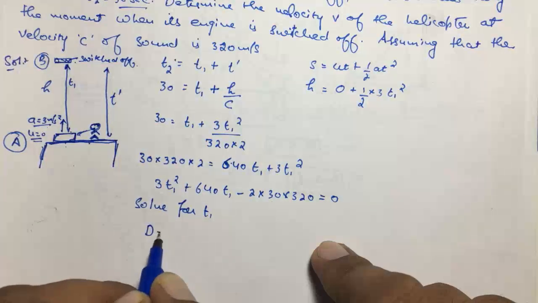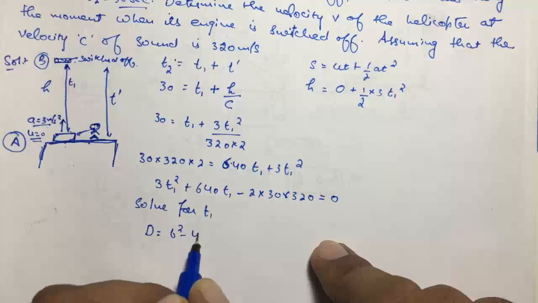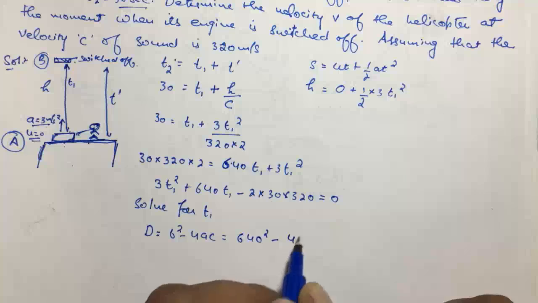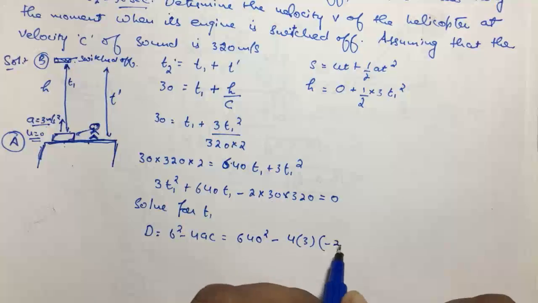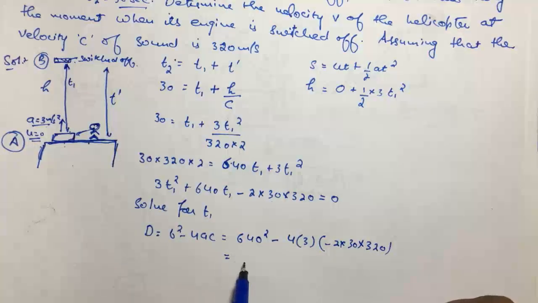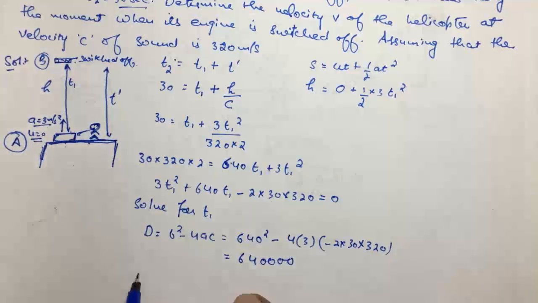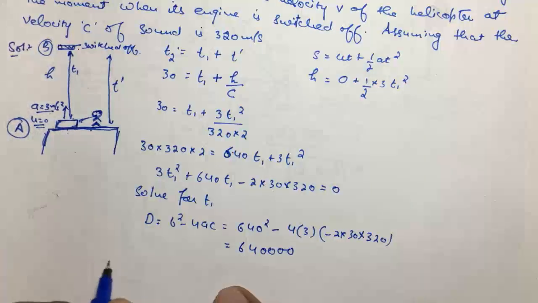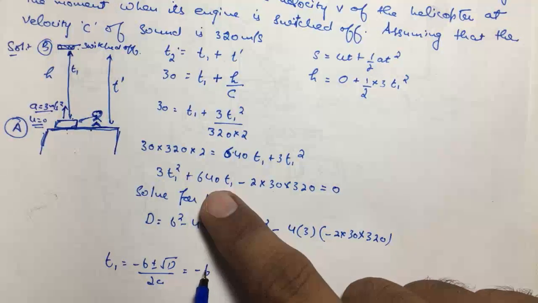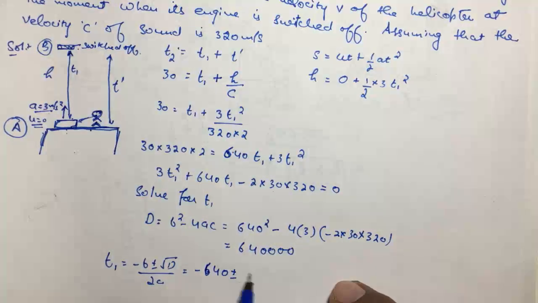We have to find the discriminant, that is b square minus 4ac. It is 640 square minus 4 into a is 3 and c is minus 2 into 30 into 320, and if you calculate this, it comes out to be 640000. Now we know how to solve the quadratic equation, and t1 will be minus b plus minus under root d upon 2a.